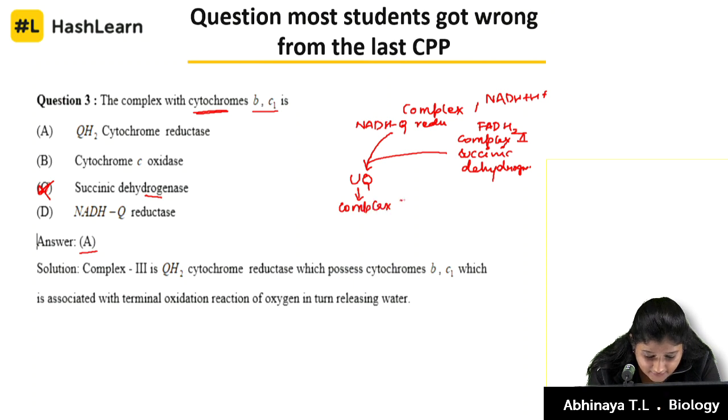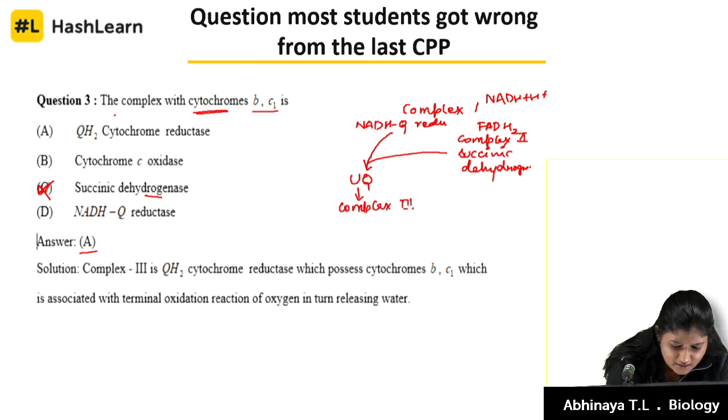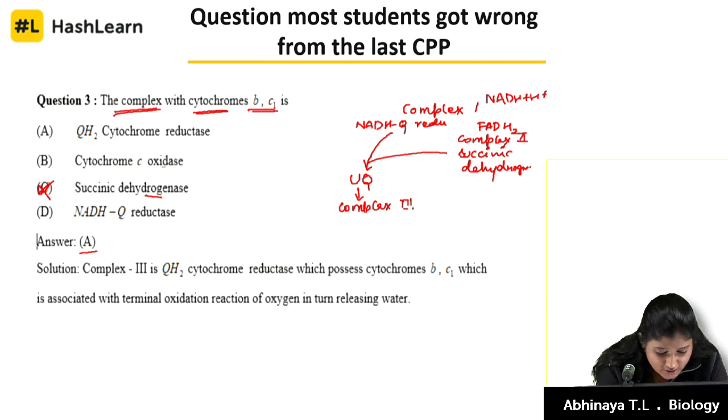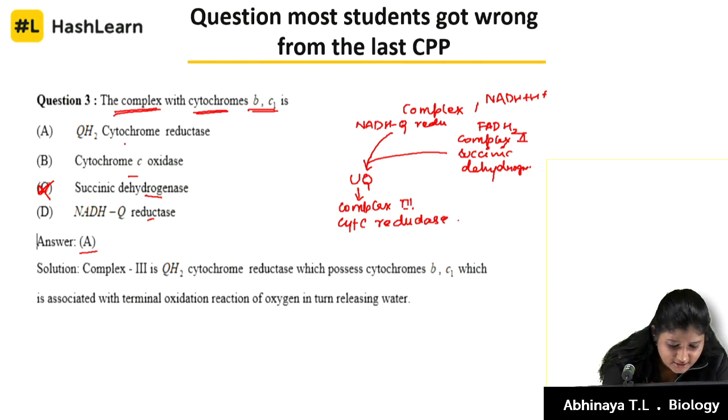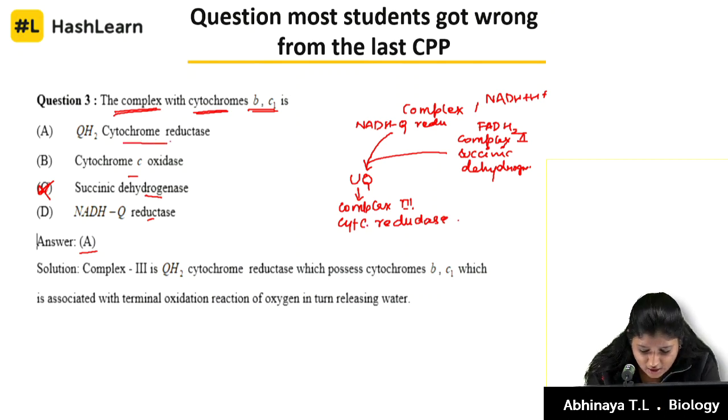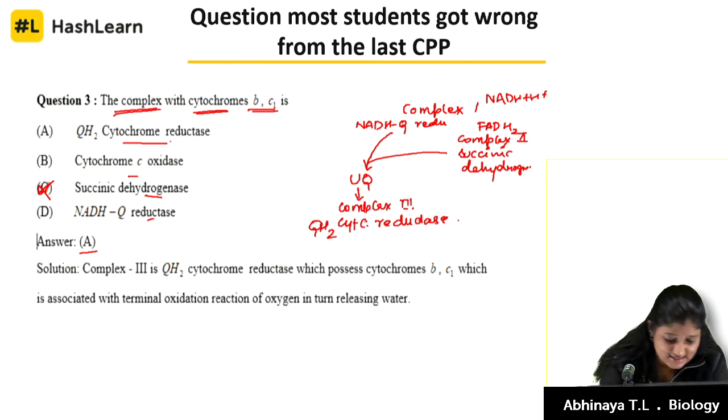What I'm asking is, the complex with BC1 is your complex 3. What is the name of that? It's not there in the option actually. It is called cytochrome C reductase. Okay, I'm sorry, it's option 1. It's called QH2 cytochrome C reductase. It is option 1.